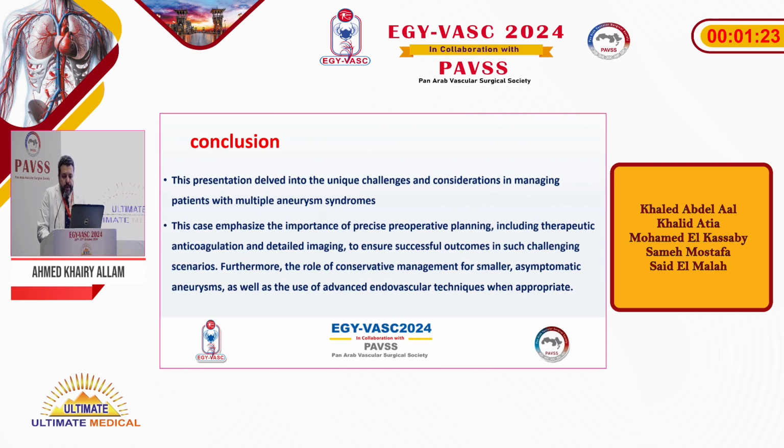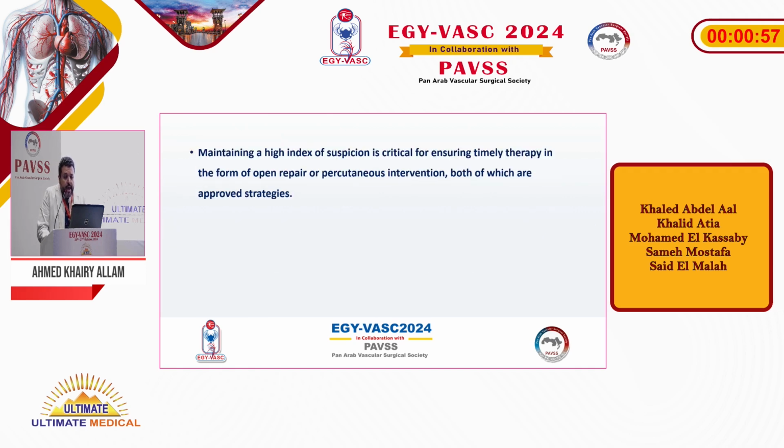My conclusion: challenges and considerations in managing patients with multiple aneurysms should be considered. This case emphasizes the importance of precise preoperative planning, including therapeutic anticoagulation and detailed imaging, to ensure a successful outcome in such challenging scenarios. It also shows the role of conservative management for smaller asymptomatic aneurysms, as well as the use of advanced endovascular techniques when appropriate. Maintaining a high index of suspicion is critical for ensuring timely therapy in the form of open repair or percutaneous intervention, both of which are approved strategies.